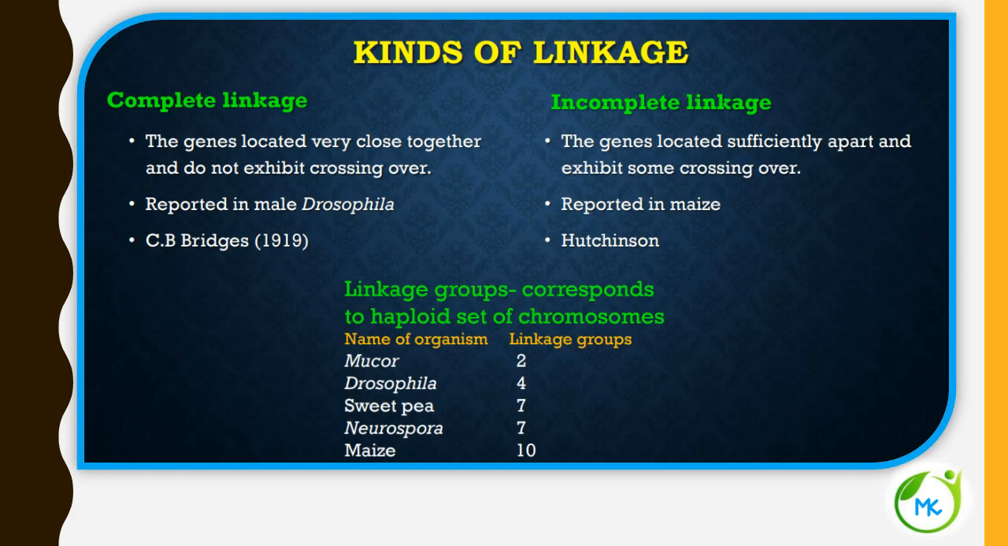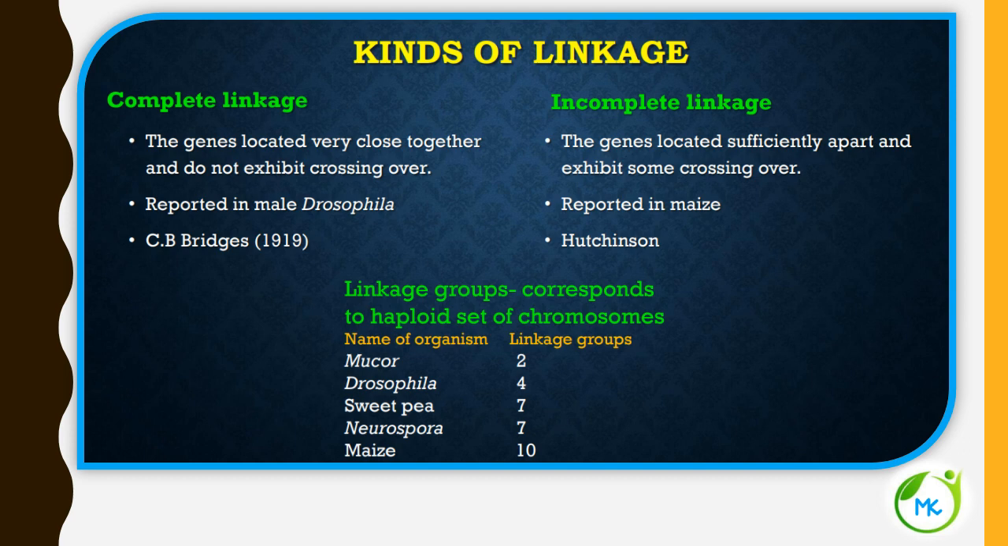Now let's see the kinds of linkage. T.H. Morgan found two types of linkage, so kindly make a note of it. One is complete linkage, the other is incomplete linkage, depending on the absence or presence of new combinations of linked genes. First, let's see what is complete linkage.